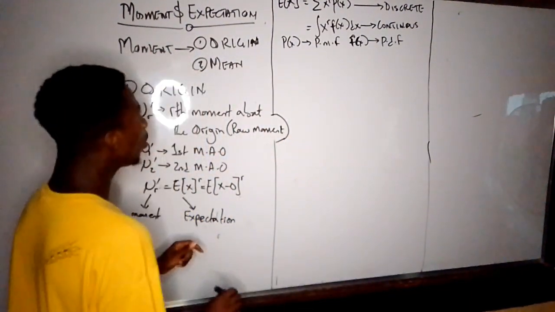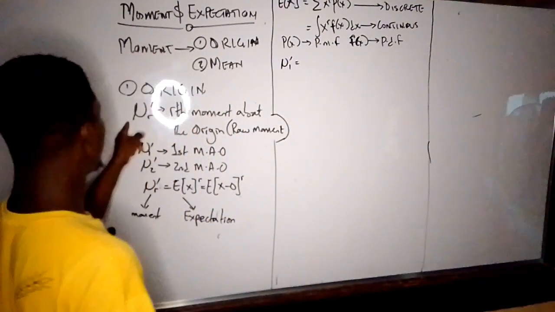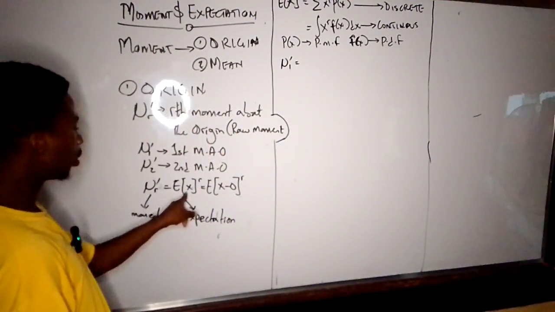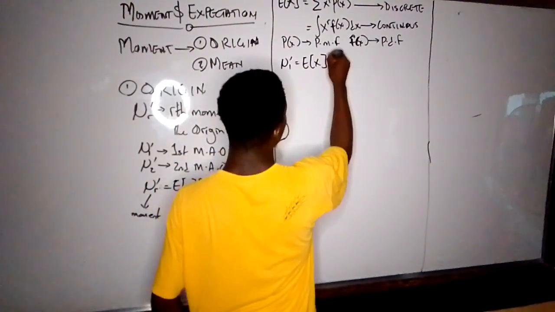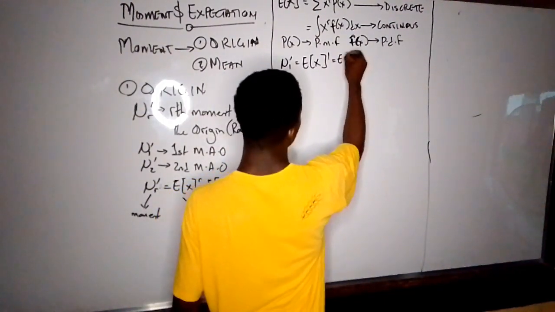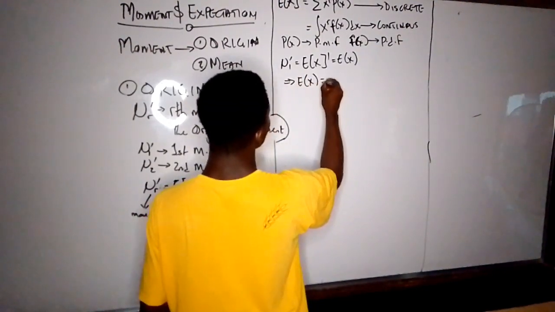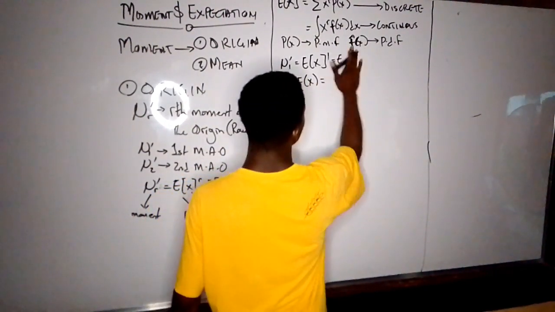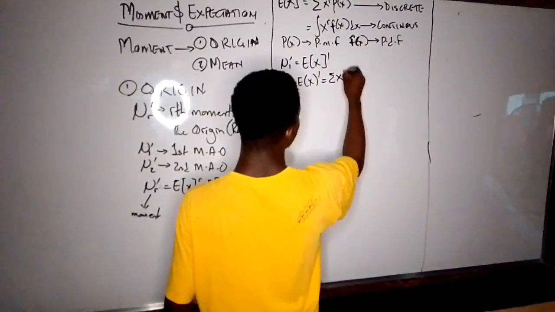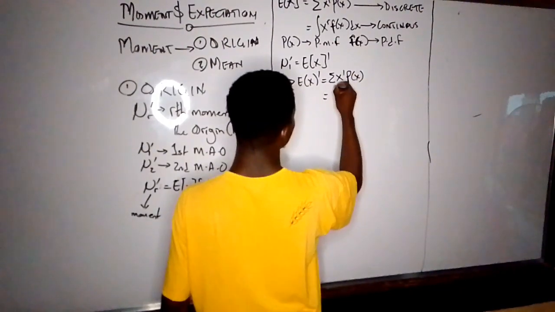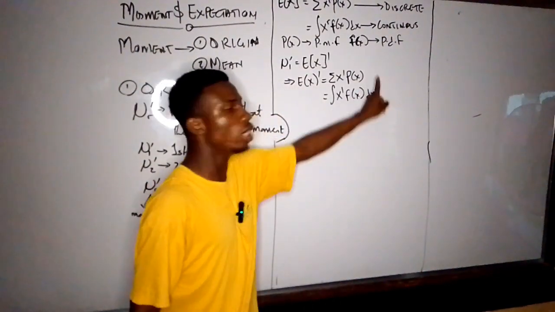So, remember mu r prime is equal to expectation x^r. Therefore, mu1 prime will be expectation x raised to power 1, that is, expectation x. That will be summation x^1 p of x for discrete, or integral x^1 f of x dx for continuous.